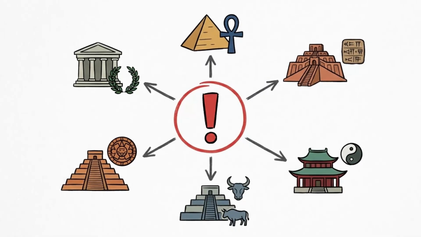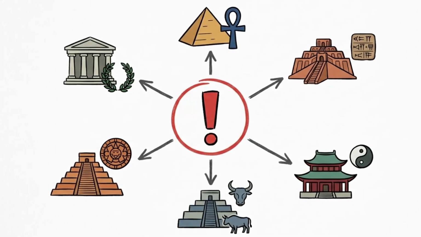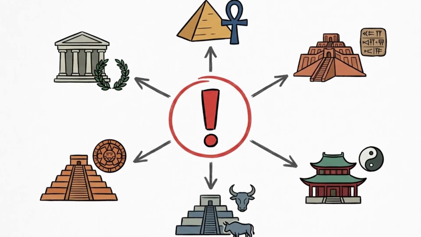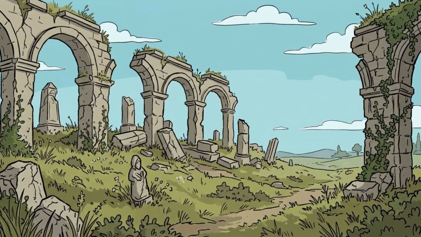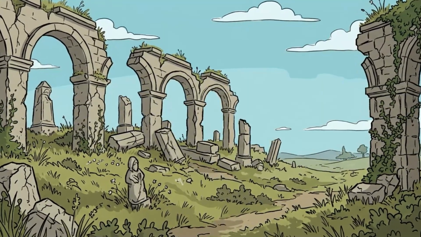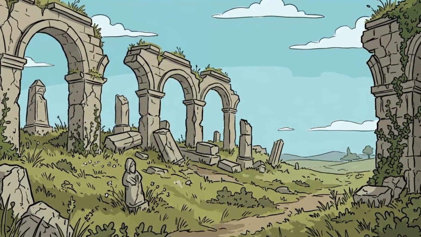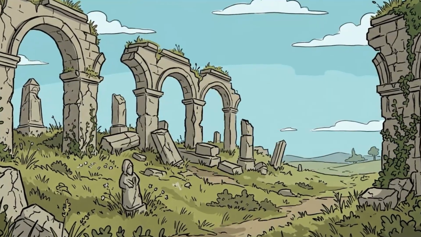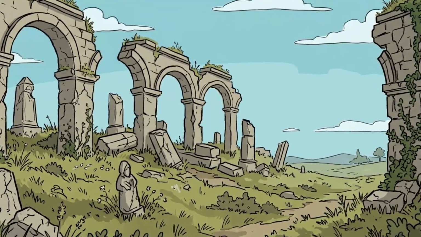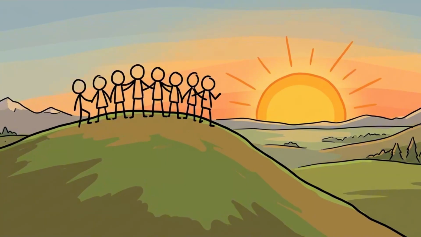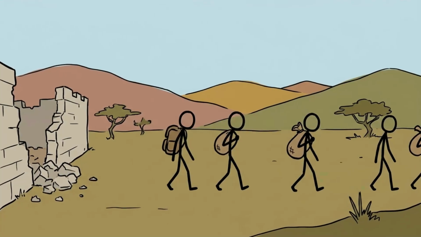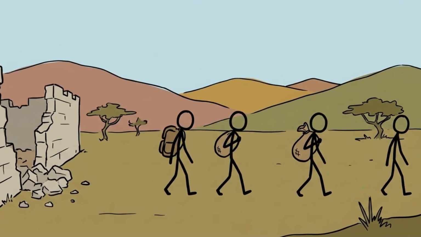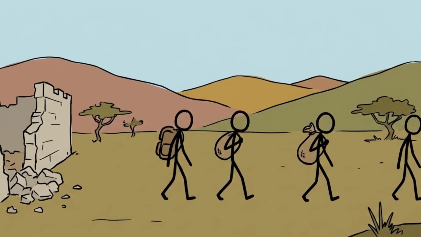When you step back and look at all six of these civilizations, the pattern becomes inescapable. Cities fell, monuments were left to the elements, and grand political institutions crumbled under the combined weight of climate shifts, trade failures, and social strain. Yet, in almost every case, human beings endured. They packed up what they could carry, abandoned broken systems, and moved towards safer ground.